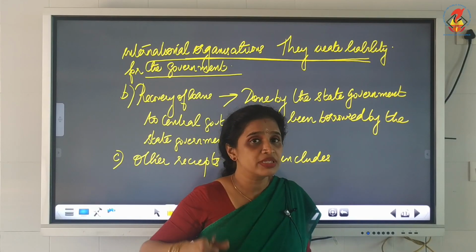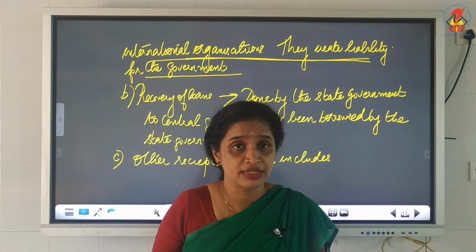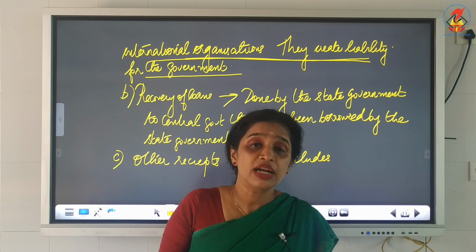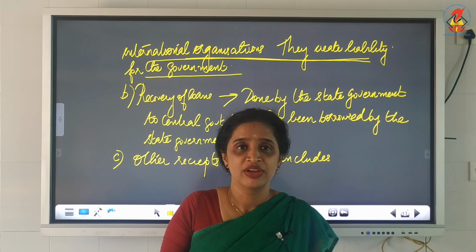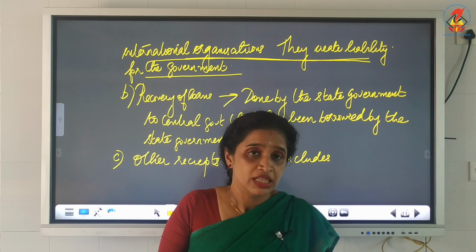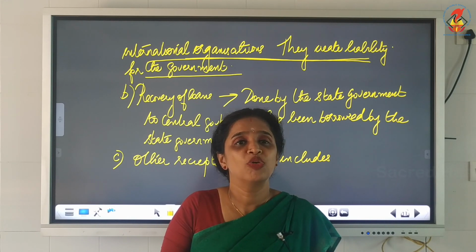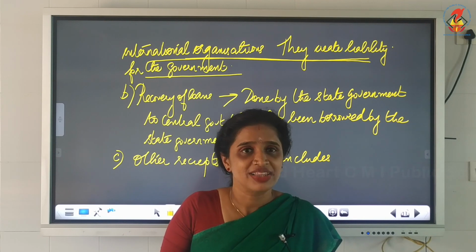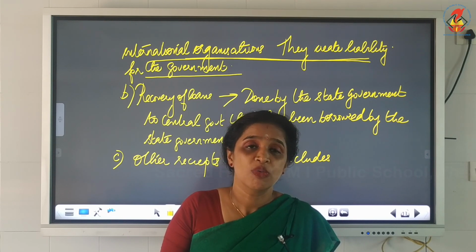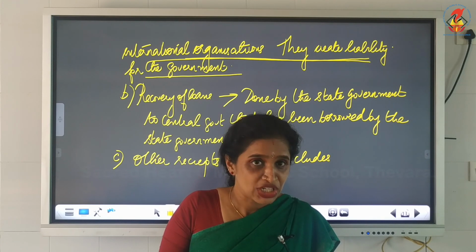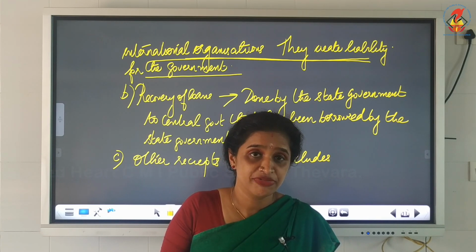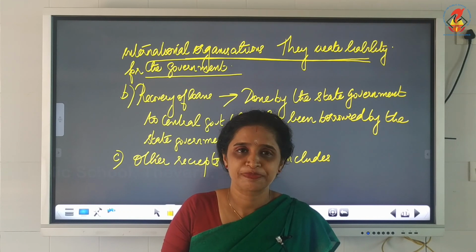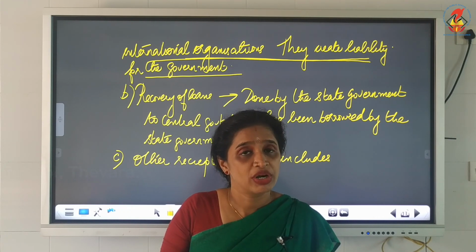If the state government is in need of finance, it can approach the central government. But if the central government is in need of money, whom will it approach first? The first person it can approach is the RBI, Reserve Bank of India. After that, the central government will approach international organizations like IMF, World Bank and other foreign countries, foreign banks.